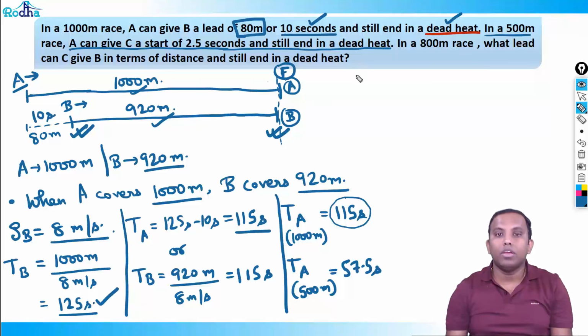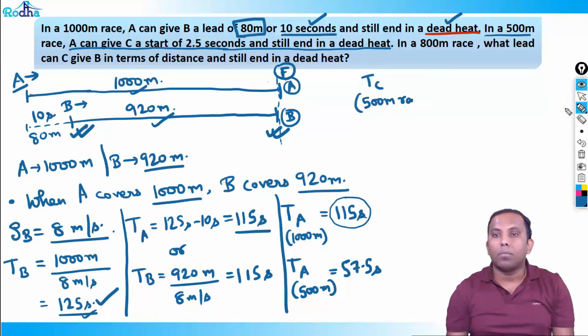So same way here, A can finish the race in 57.5 seconds, and A can give C a start of 2.5 seconds and still end in a dead heat. Time taken by A in a 1000-meter race is 115 seconds, so in a 500-meter race it is 57.5 seconds. Now, what is the time taken by C to complete a 500-meter race?